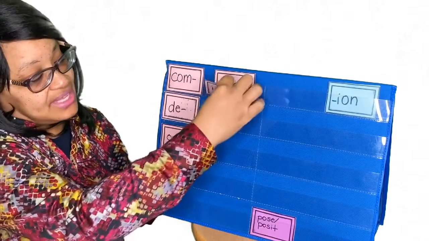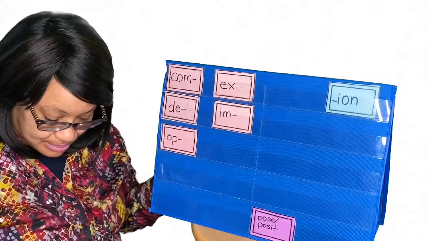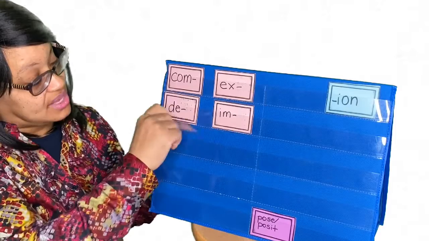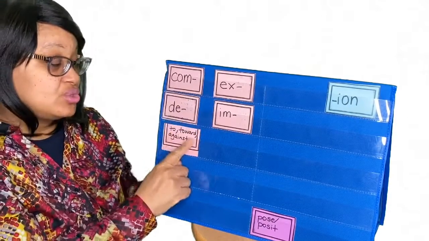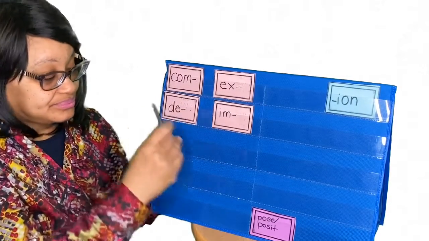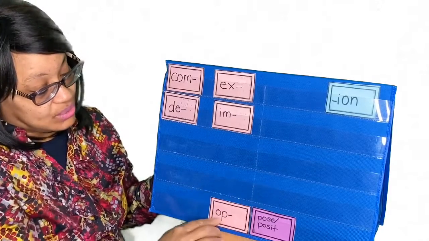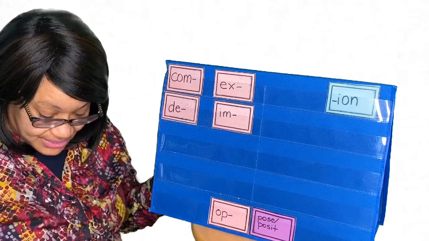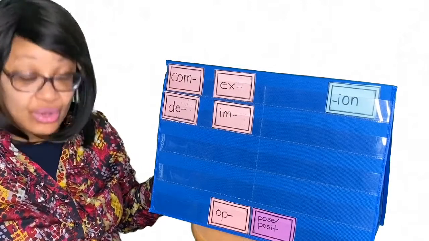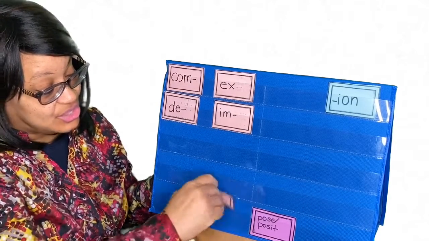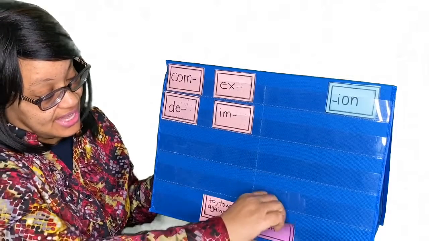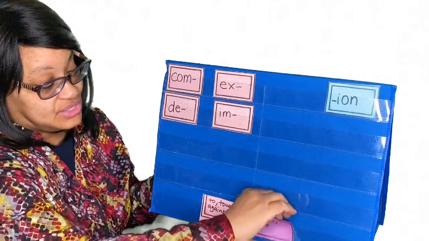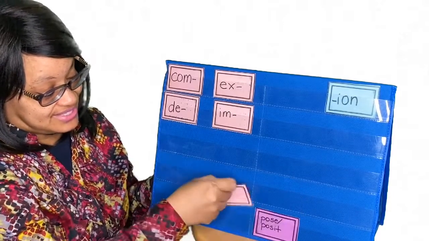So it would not be impose because that would not be to act in opposition. So let's see. What is op? Op means to, toward, or against. So oppose. Oh, that's it. Oppose. To act in opposition to or to go against, you oppose. Against the place. So you are against the place. You oppose it.